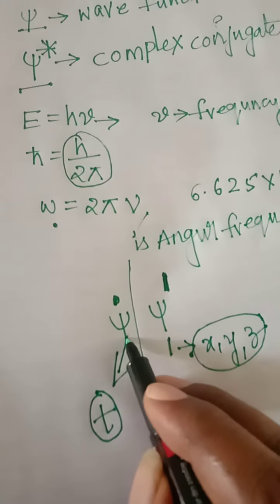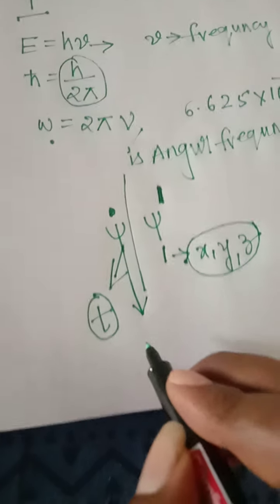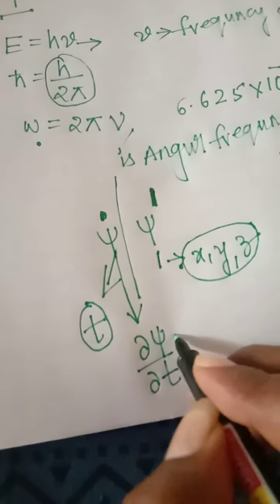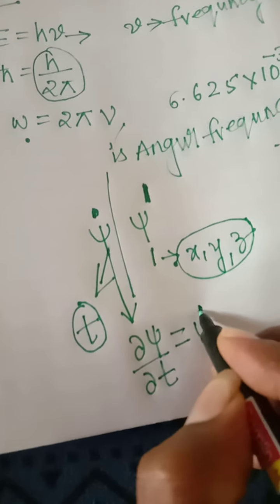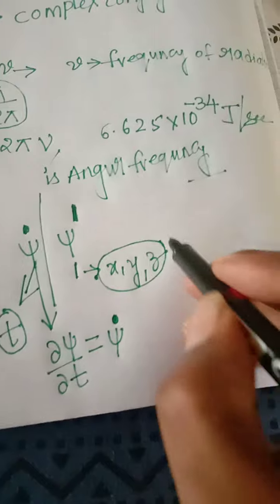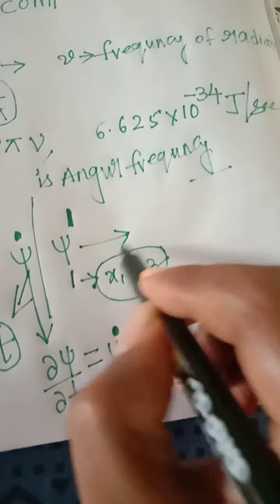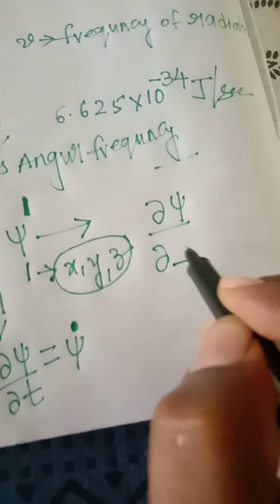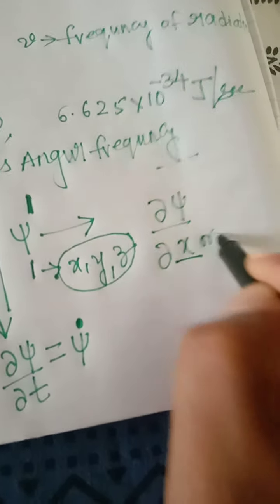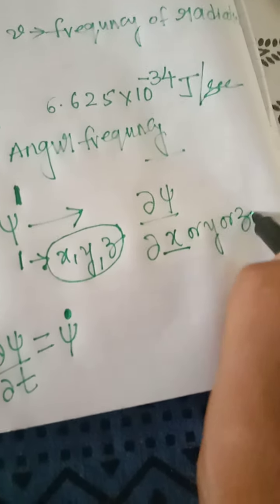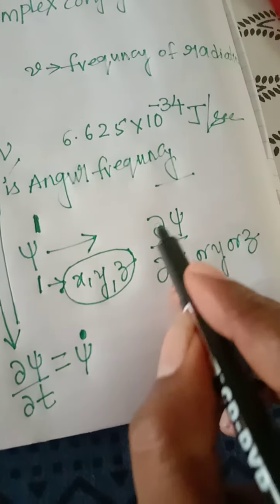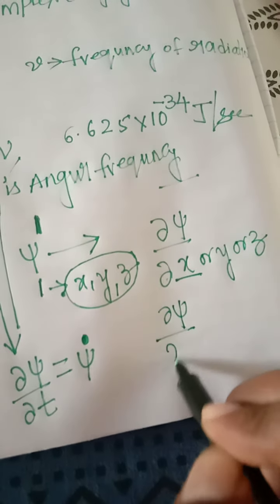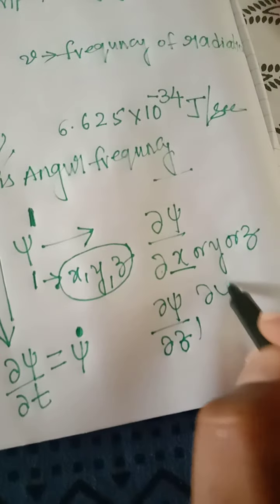Now, psi dot equals dou psi by dou t. Psi prime means dou psi by dou x, where you can write x or y or z, any one single component: dou psi by dou x, or dou psi by dou y, or dou psi by dou z.